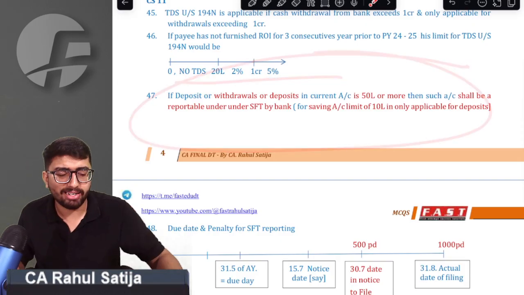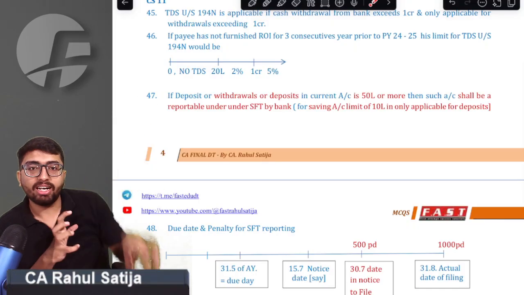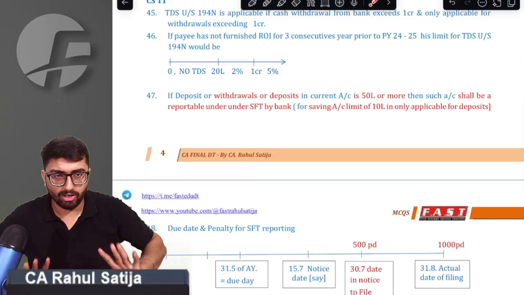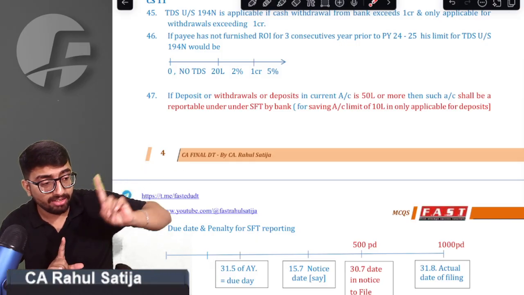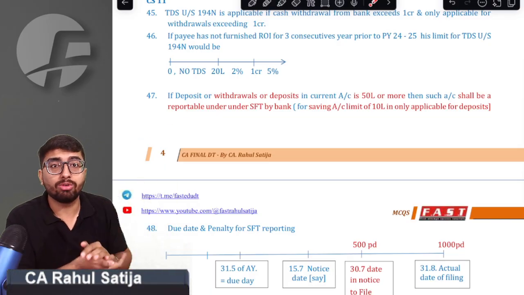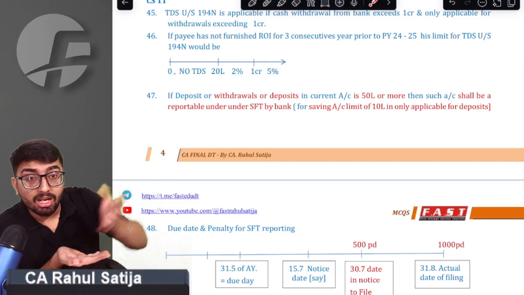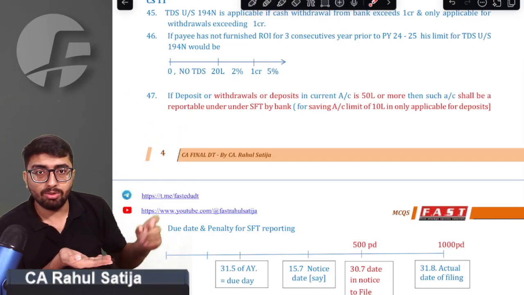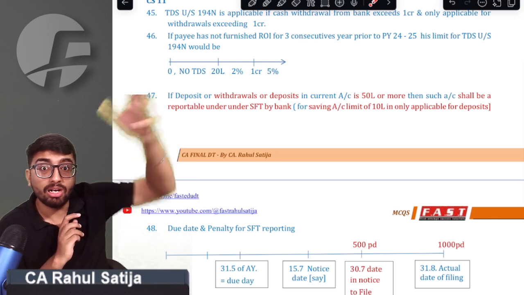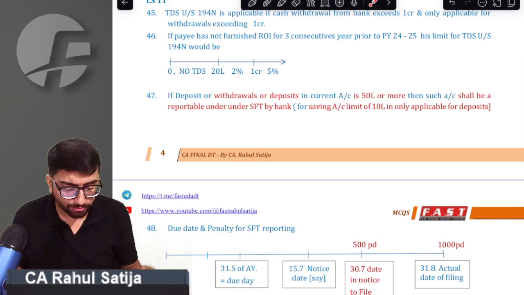So there is another point relating to withdrawals and deposits. Whenever you have a current account, if you withdraw exceeding 1 crore, then TDS is applicable, you are aware. But if you withdraw 50 lakh or more from a current account, or deposit 50 lakh or more in a current account, that account is a reportable account, and the bank in which you hold the current account is required to report it to the income tax department under SFTs. Got that point.